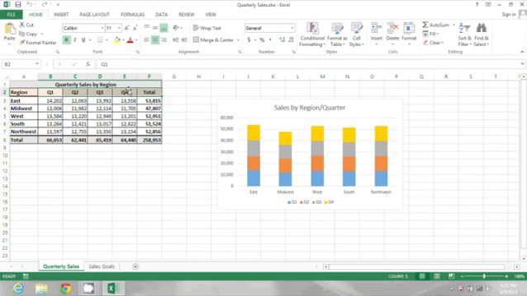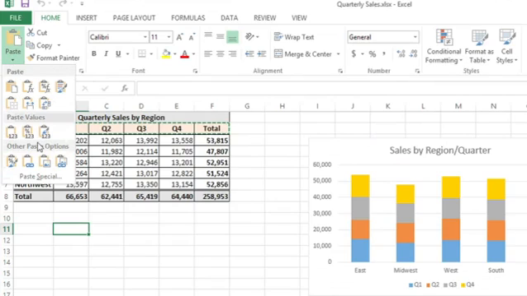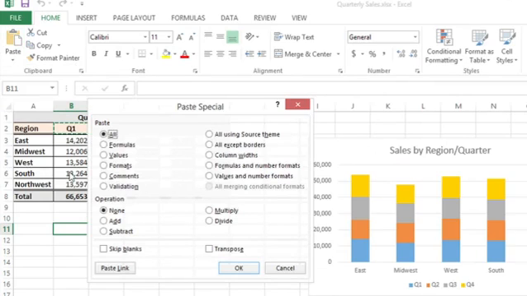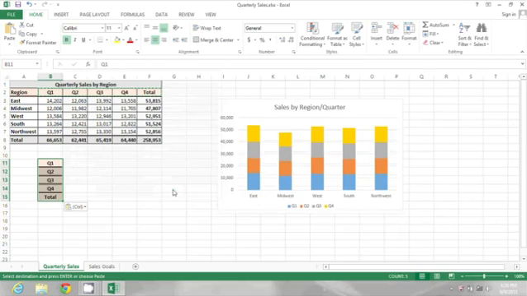So I'm going to select these cells, and then I'm going to go up to the Home toolbar and click Copy. And now I'm going to click in a destination cell, and I'll go to the Paste drop-down and select Paste Special. From here, I'm going to choose Transpose and click OK. And when I transpose, it transposes them from going across to going down.